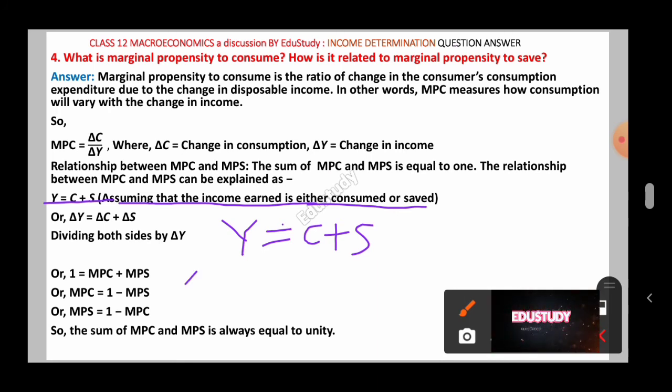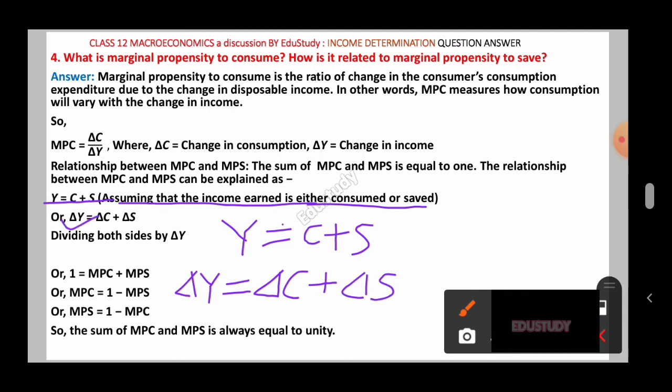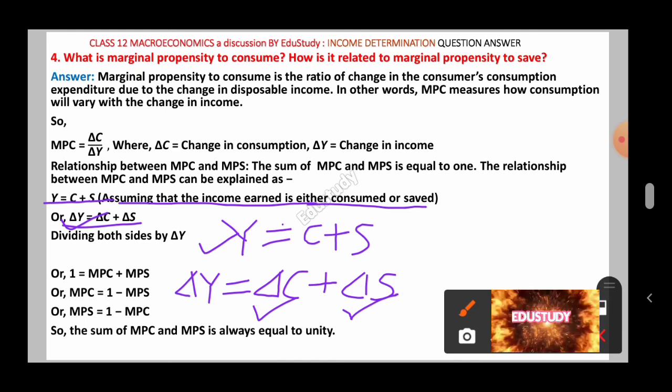Suppose income is changed, it will be del Y. Whenever income changes, del Y leads to a change in consumption as well as a change in savings. So this line is given here: del Y equals del C plus del S. Why does it come? Because change in income leads to a change in the consumption expenditure of the consumer as well as the savings of the consumer.